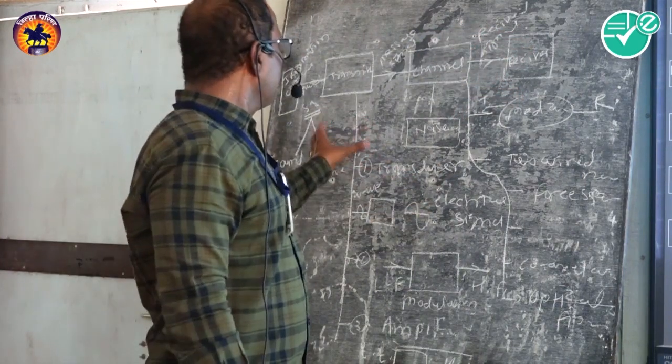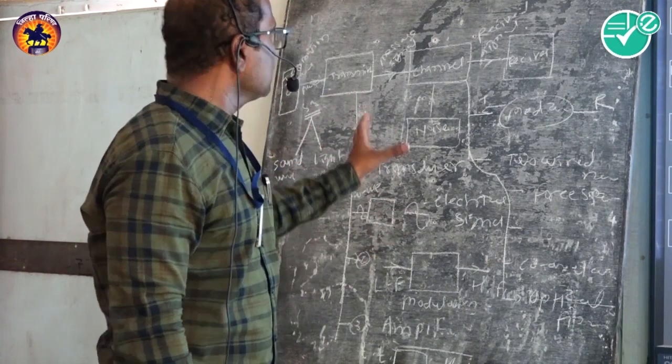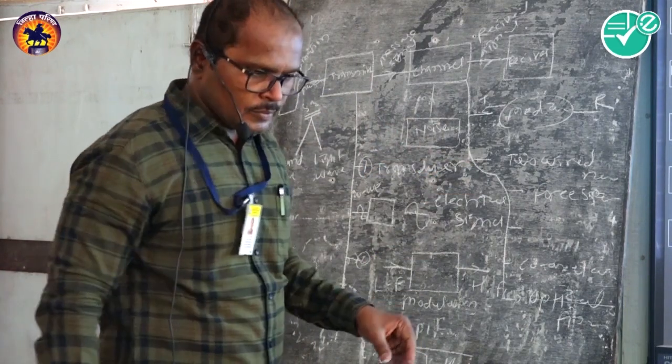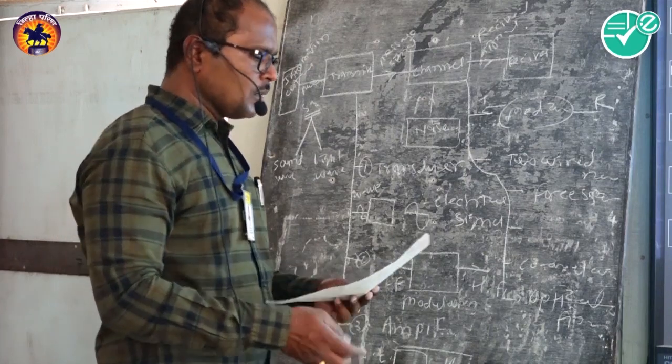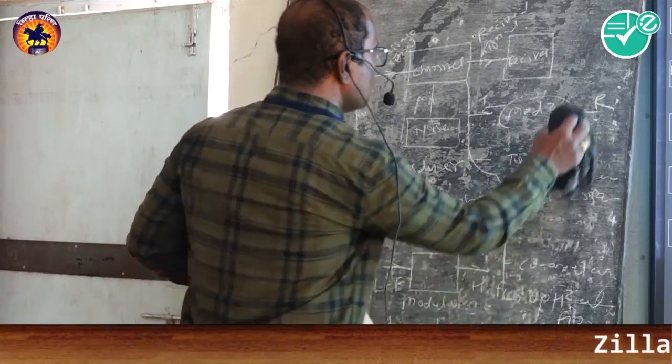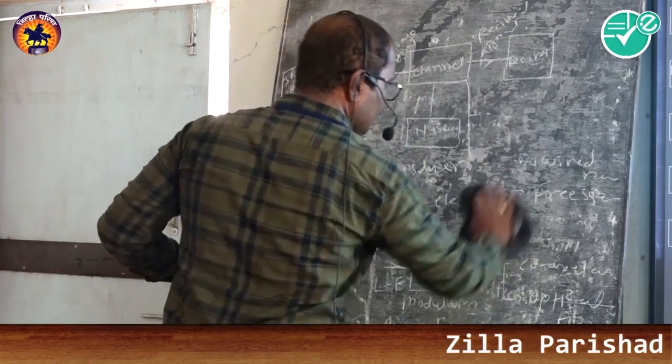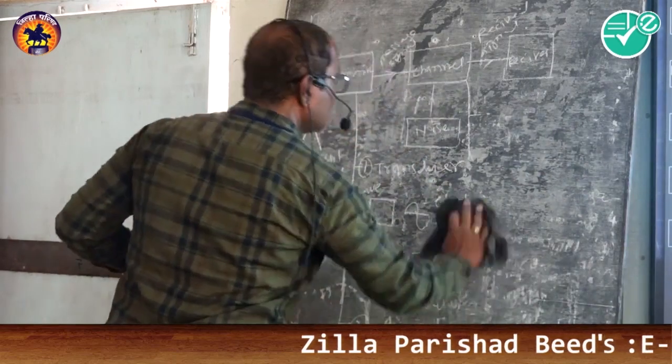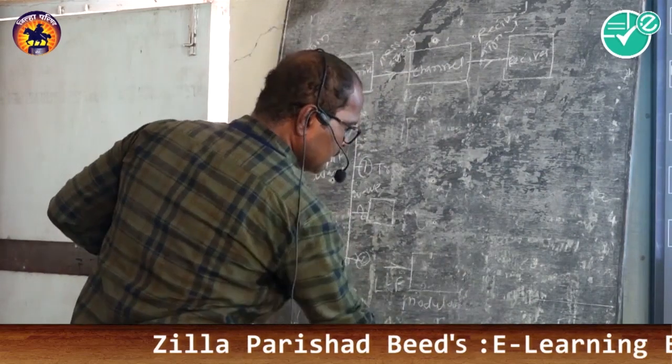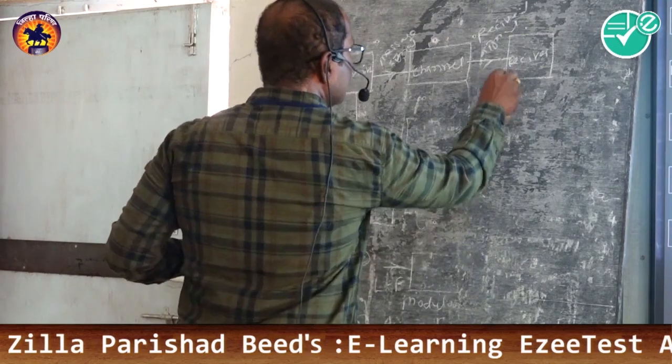So these are the basic blocks: a transmitter, then a channel, and the last block, the receiver.